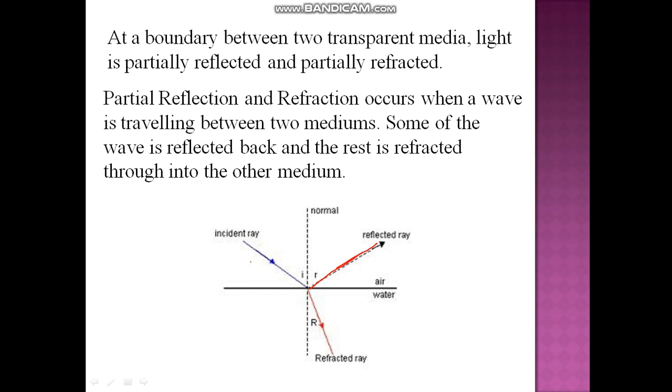So whenever light falls on any medium, then remember, part of the light will enter the medium and part of the light is going to bounce off the medium. So when it bounces off, you will have the phenomenon of reflection, and when it enters into the other medium, the phenomenon will be of refraction.